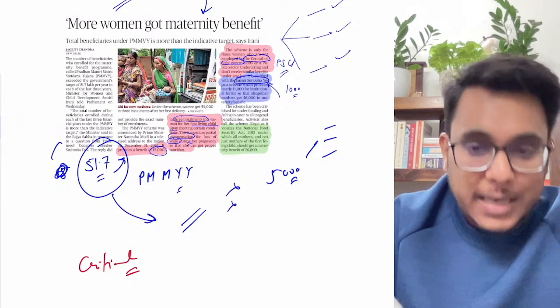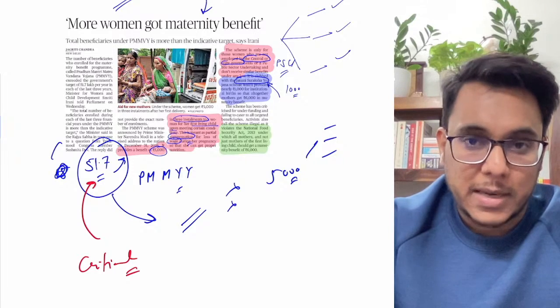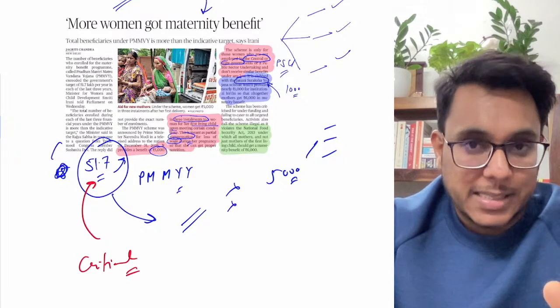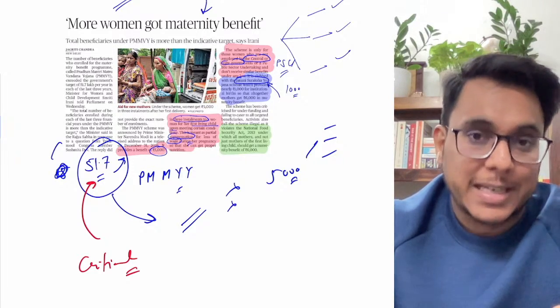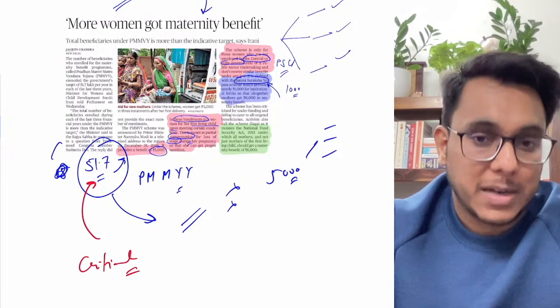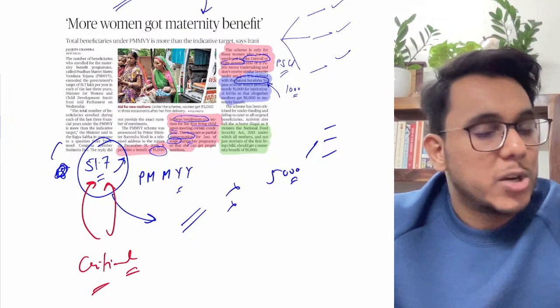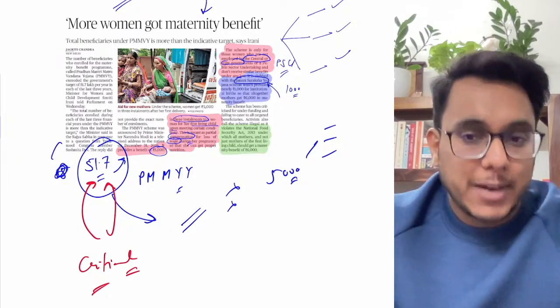Even this 51 lakh target was very much less. If we see the actual number of pregnancies, it is far more than this 51 lakh number. So the government's target was already very low. We should not be very happy that we have achieved it.